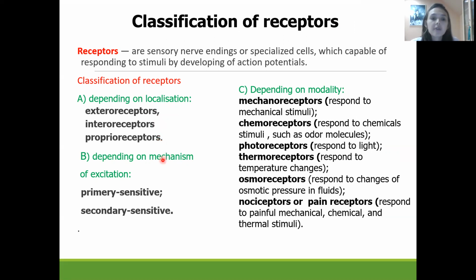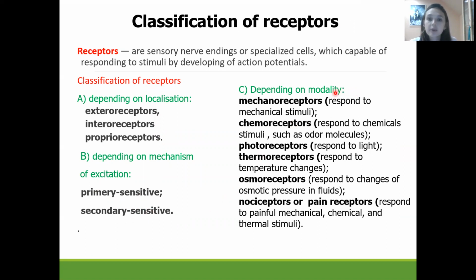Depending on the mechanism of excitation, it could be primary sensitive, for example the nerve endings, which will detect the information from the stimuli and produce an action potential. And secondary sensitive, when we have a specific cell which will first of all be excited and then connect with the dendrites of the sensory neuron, and in this way will spread information about the stimuli.